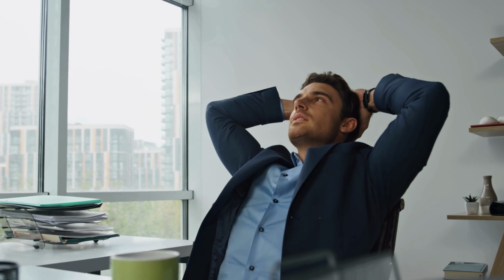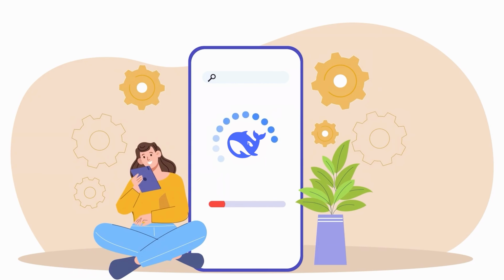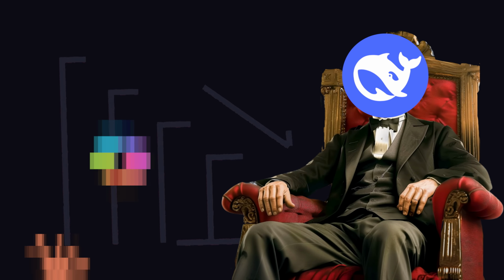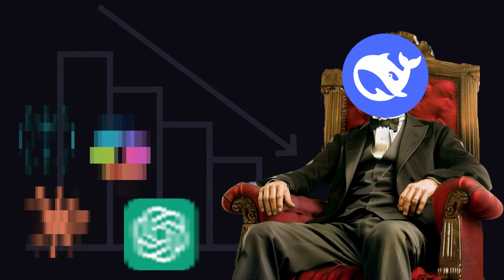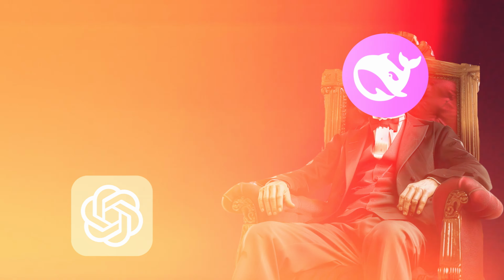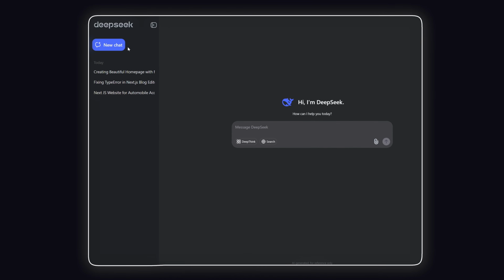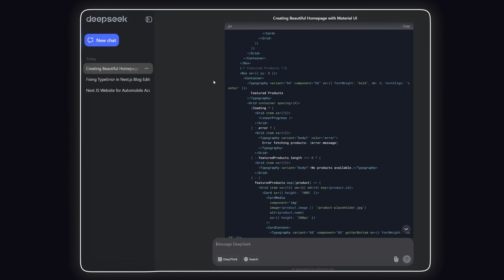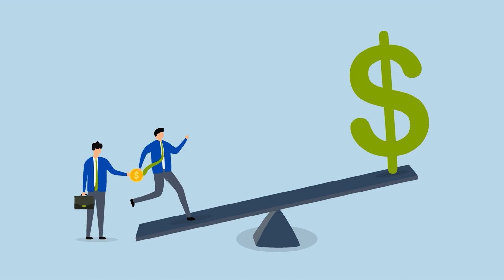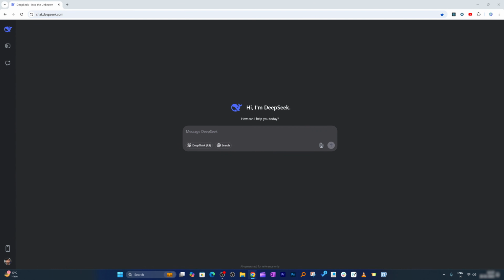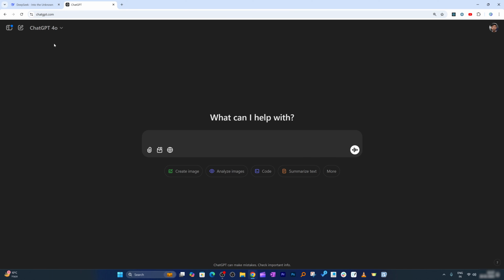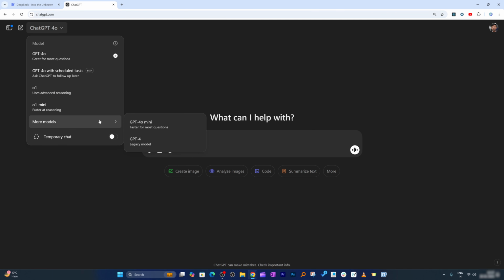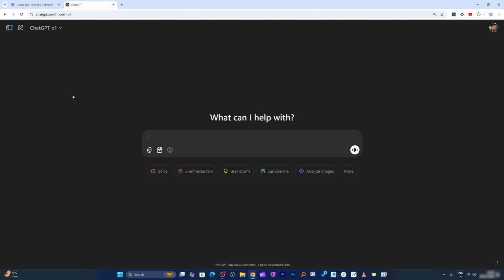Honestly, I didn't think that a random AI model would come and dethrone one of the best AI models available in the market, which is ChatGPT, and not with a very hi-fi infrastructure, but a very simple one, and it will not even charge you a single penny. While ChatGPT is paid, as we know, and if you buy their expensive plan that also comes with O1 Pro, it has the potential to even dethrone that.